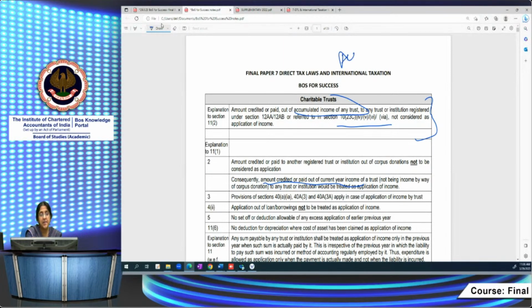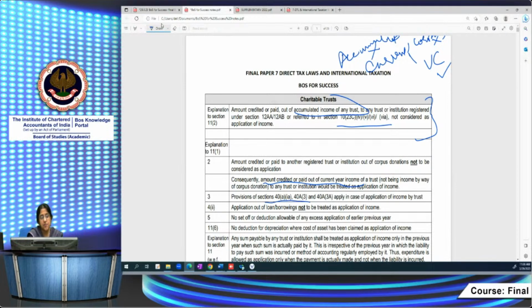So what is there basically? You have accumulated income. You have current year income. Out of current year income, you have corpus donations and other voluntary contributions. Okay. So now when I'm donating to another trust, out of accumulated income, it's not permissible. In the current year also, out of corpus donations, it's not permissible. In the current year, out of other voluntary contributions, it is permitted. I can donate to another trust or institution out of current year income. Okay, that is one thing.